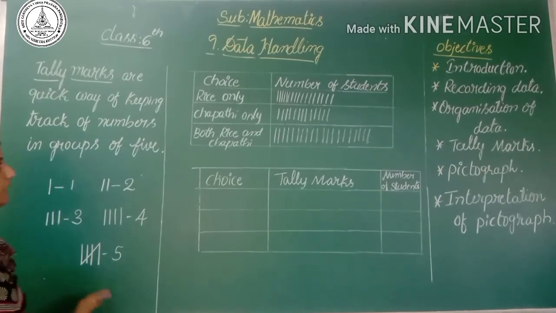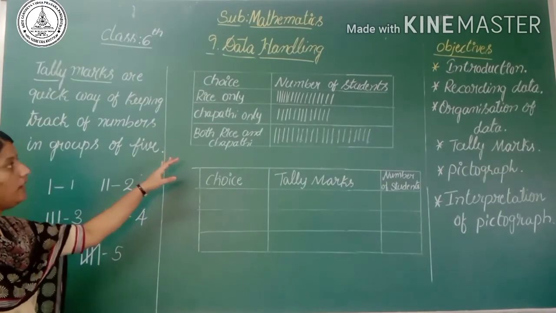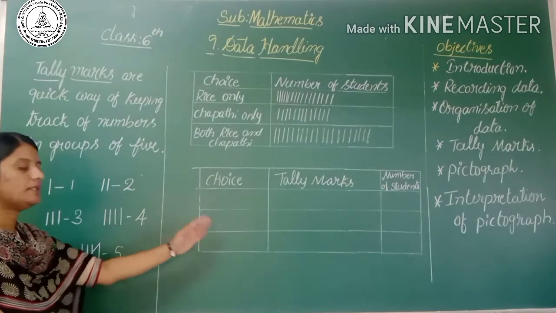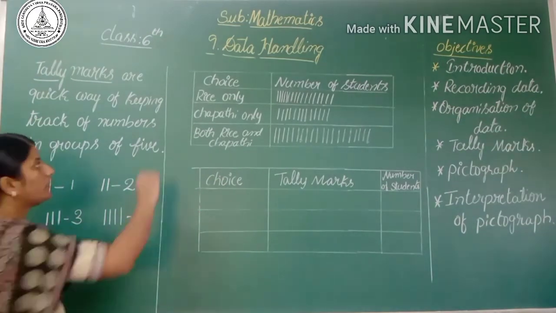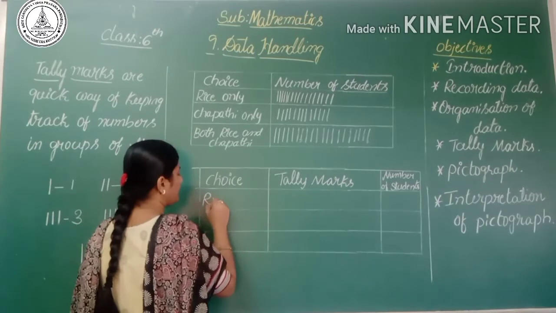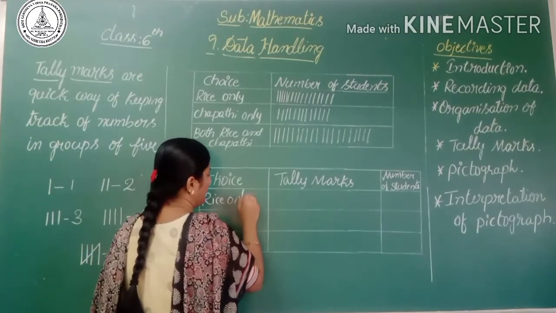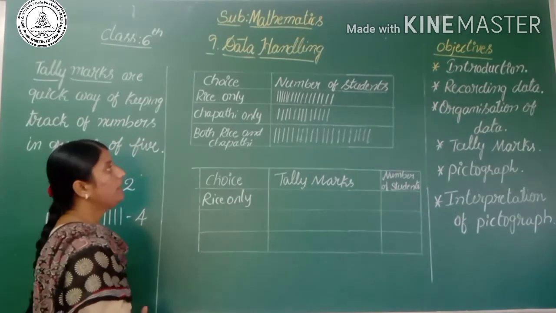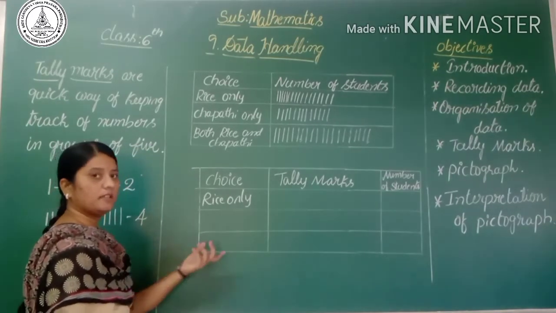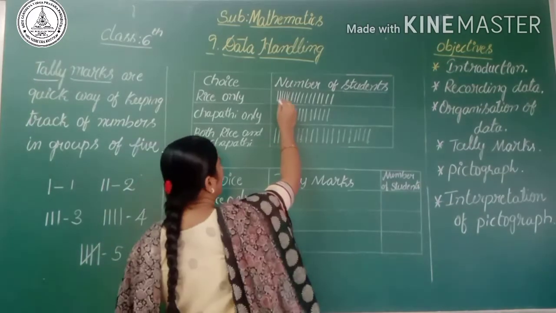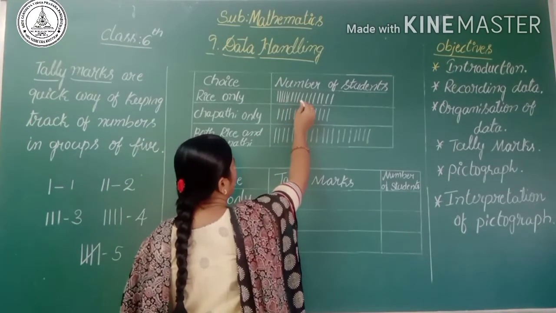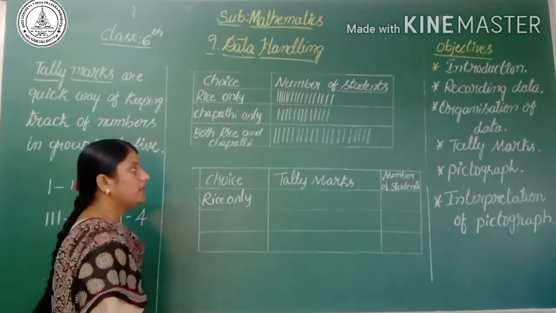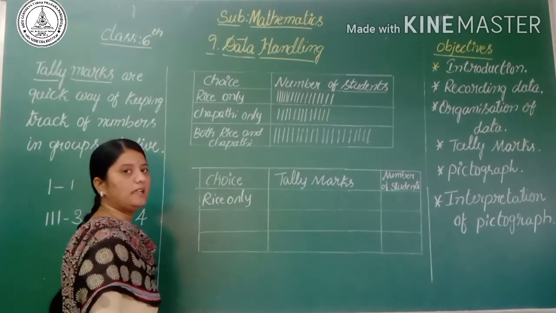Let's write the given information about the midday meal program in class 6 using tally marks. Here the choice is rice only. Some of the students choose rice in the midday meal program. How many students? That is 17 students. Let's count here: 1, 2, 3, 4, 5, 6, 7, 8, 9, 10, 11, 12, 13, 14, 15, 16, 17.